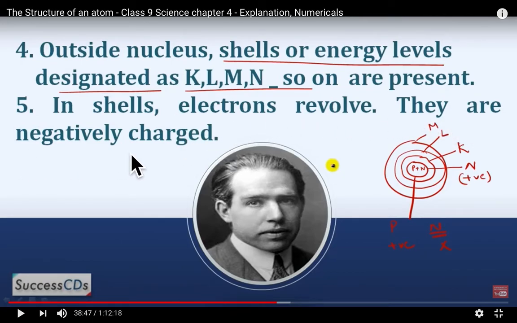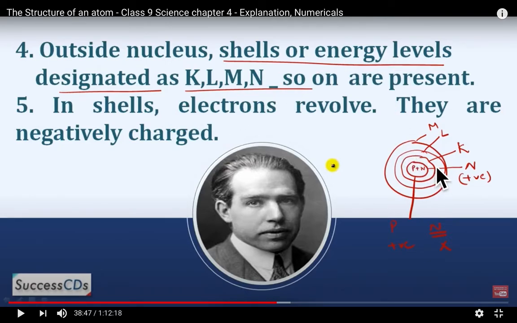They are negatively charged. As they revolve in fixed orbits, they do not lose energy and do not fall into the nucleus. He told that they revolve in definite orbits, and those orbits are known as shells or energy levels.